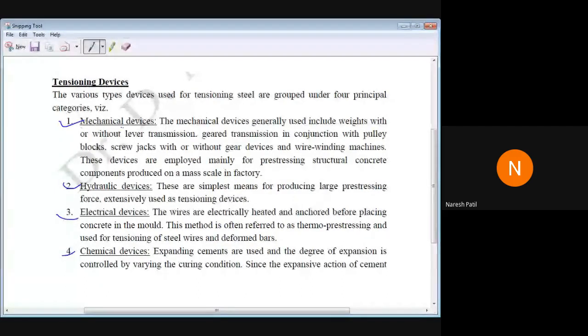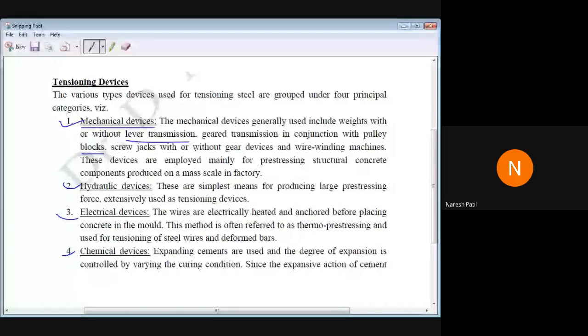In mechanical devices, it includes the jack with or without lever transmission. The mechanical equipment will be used to stretch the tendons, with gear transmission in conjunction with pulley blocks, screw jacks, with or without gear devices, and wire winding machines.